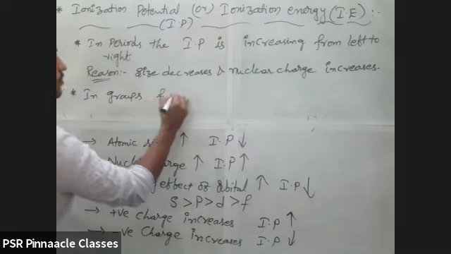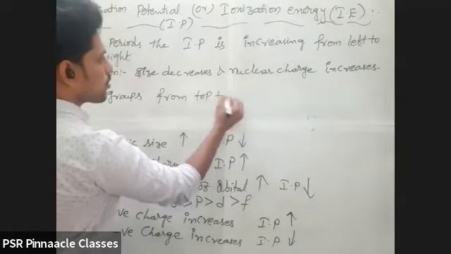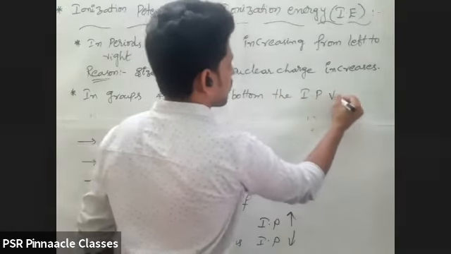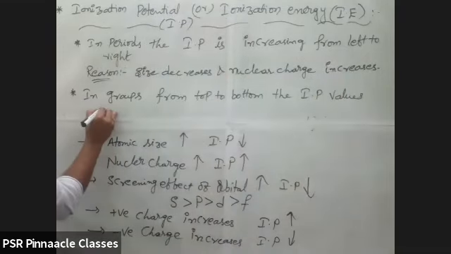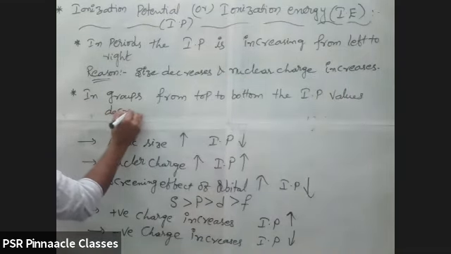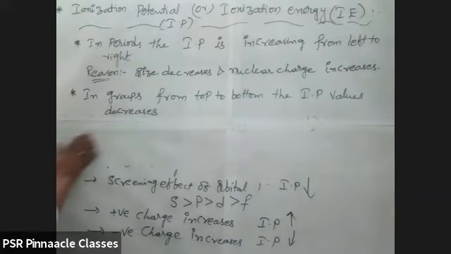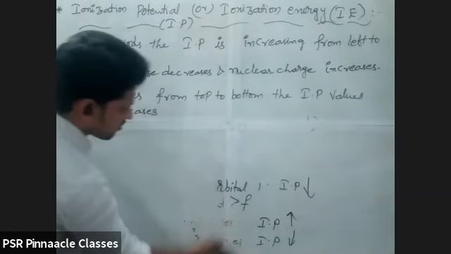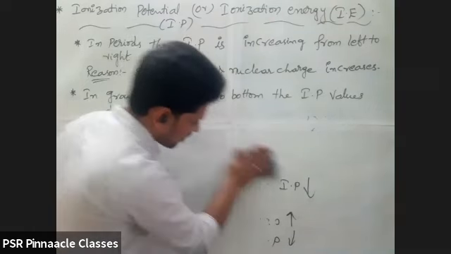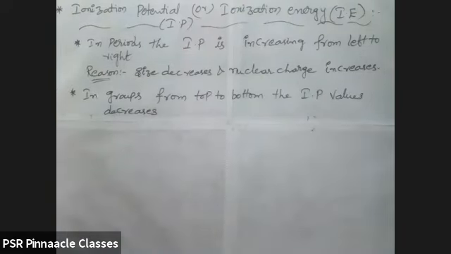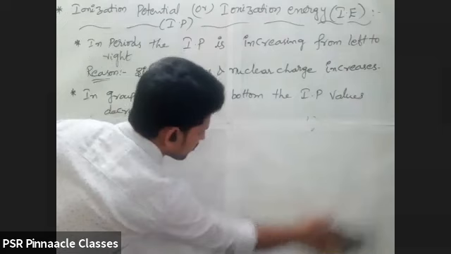from top to bottom, the IP value increases or decreases? Decreases. Why? What is the reason? Why does it decrease? Size increases, sir. Very good. Atomic size is increasing. As atomic size is increasing, we are able to remove the electron very easily.